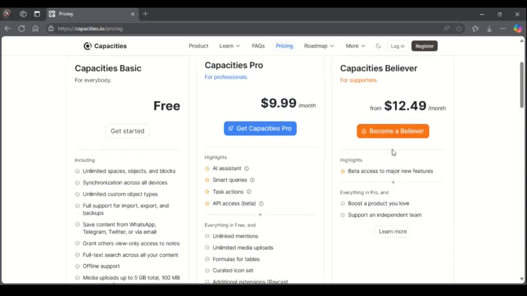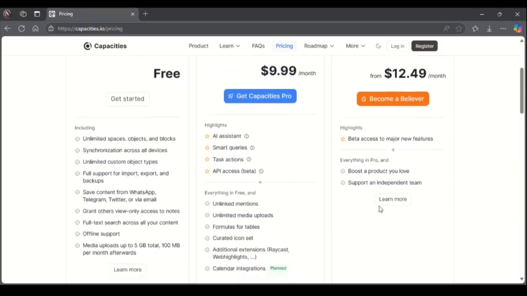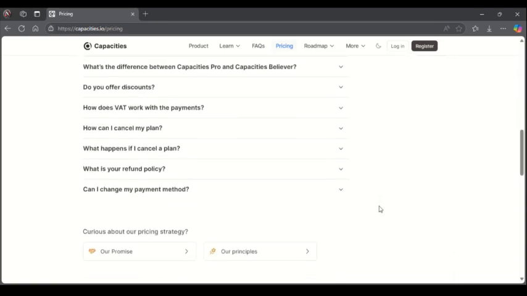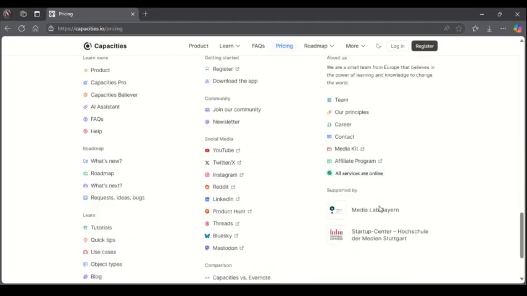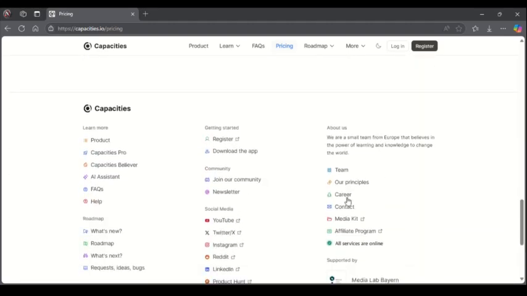Then from here you can become a believer from the website. Then you have highlights, you gain access to beta across the major new features. You have everything in Pro and just everything based on the arrangement. You also gain access to boost the products you love. We also support independent teams, more like that, which makes the website so unique and so awesome. Exactly.